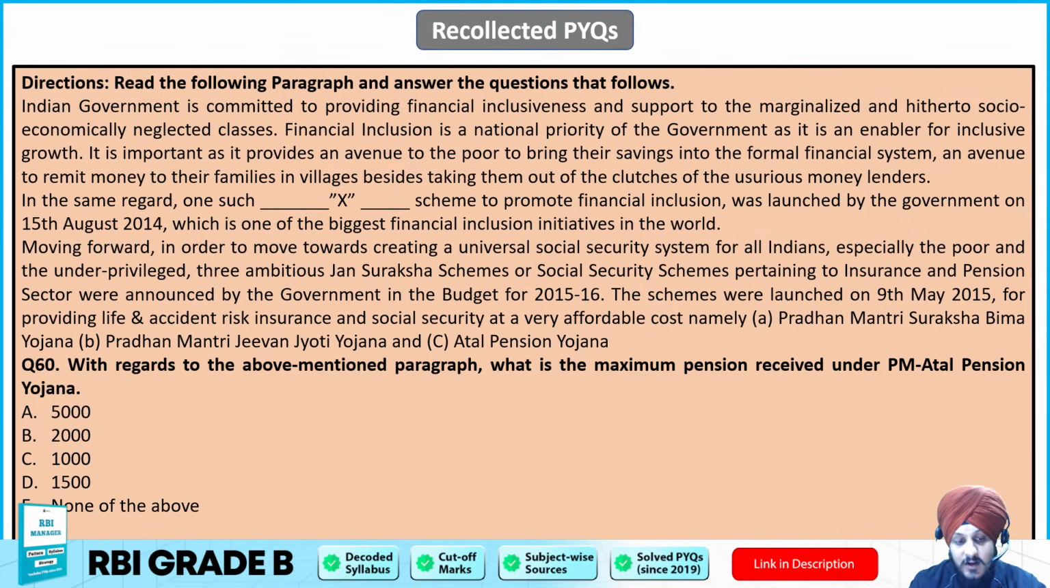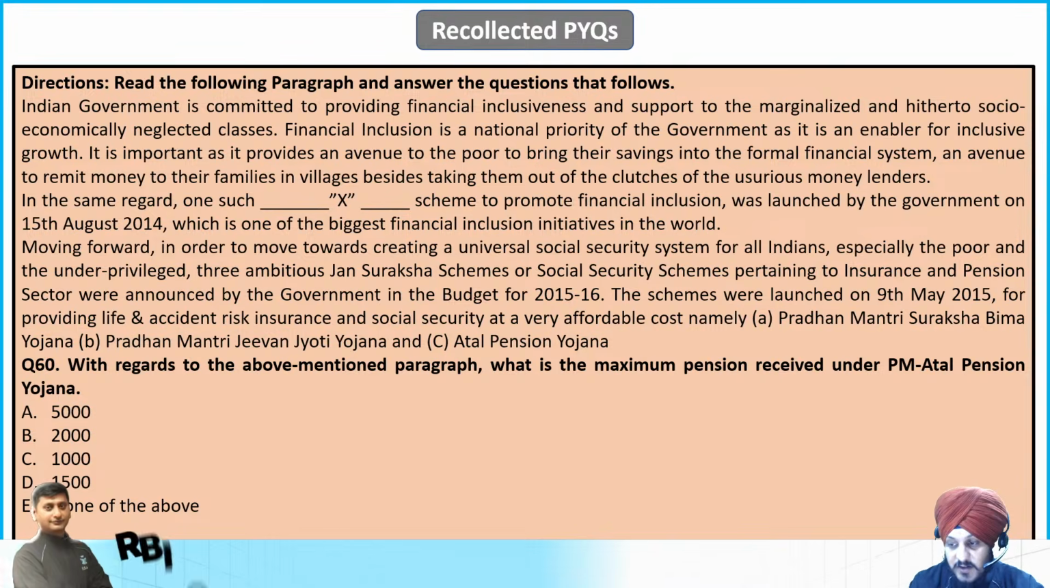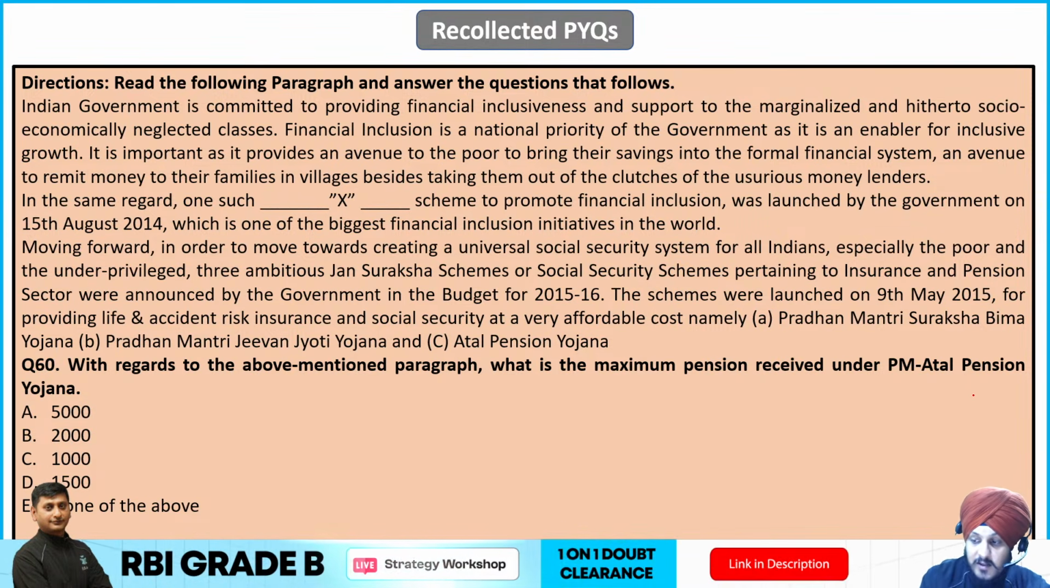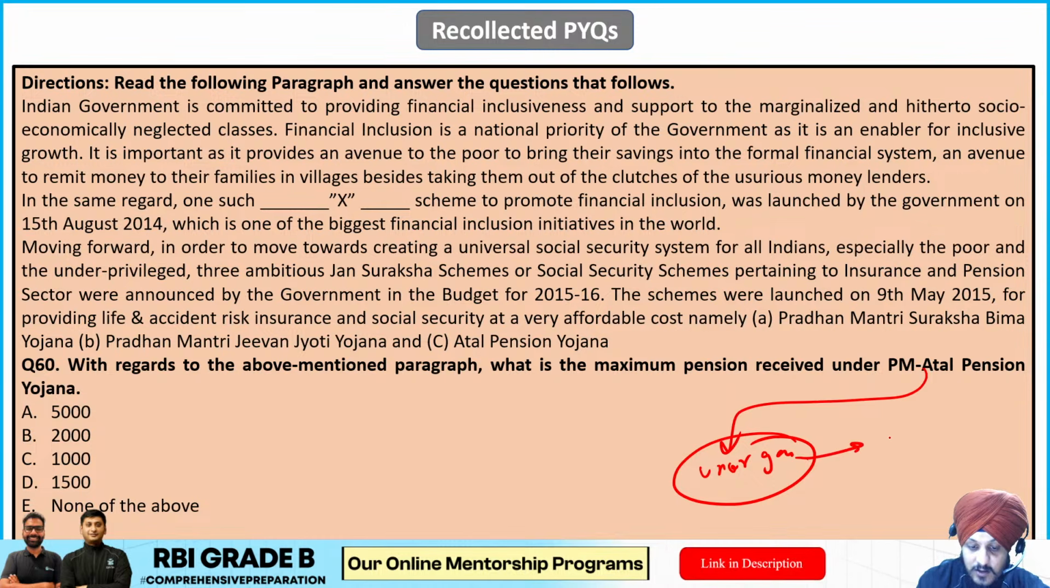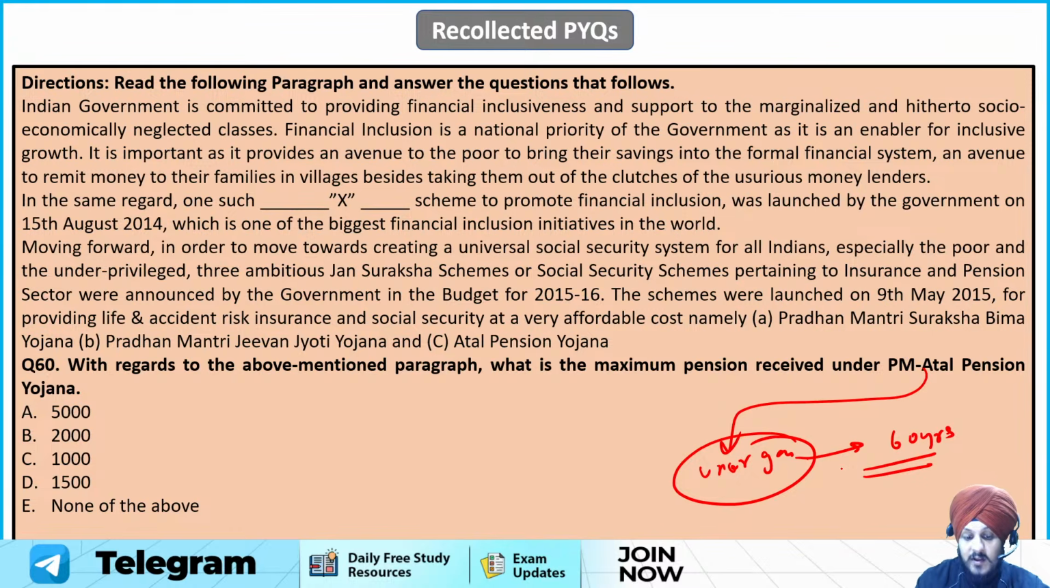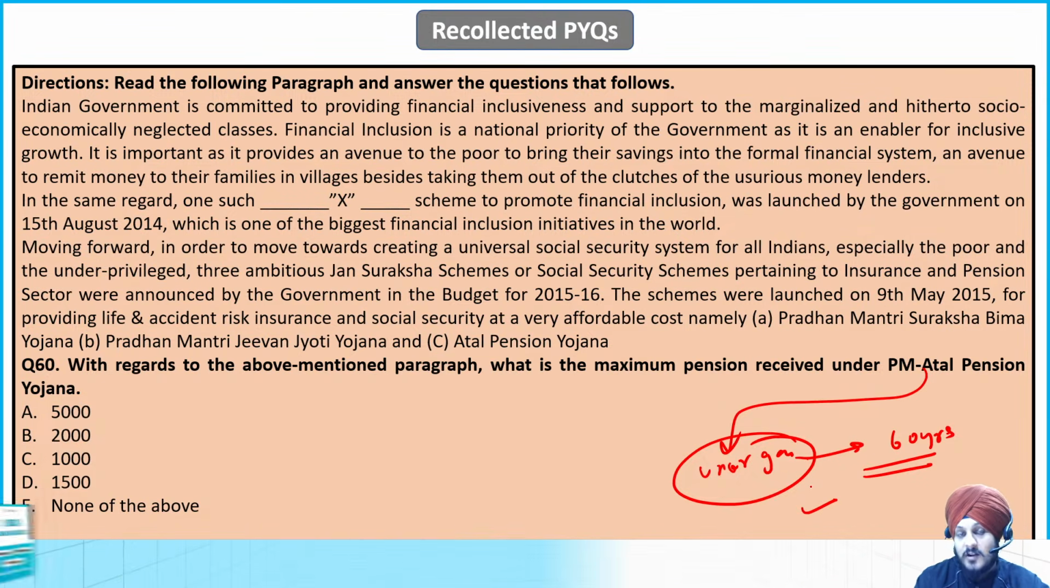Next one, with regards to the above mentioned passage, what is the maximum pension received under Pradhan Mantri Atal Pension Yojana? We know that this scheme is there for what? It is for the unorganized sector, right? The subscriber receives a guaranteed monthly pension after the age of 60 years, right? And the pension amount can be 1,000, 2,000, 3,000, 4,000, depending upon the contribution that you are making.